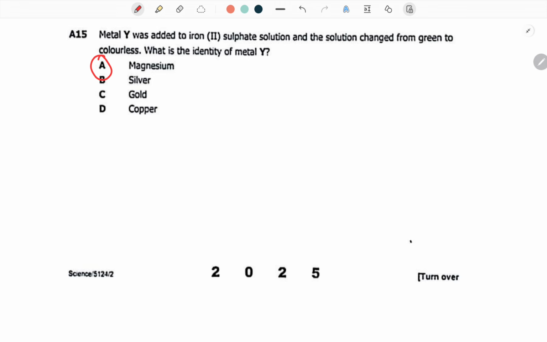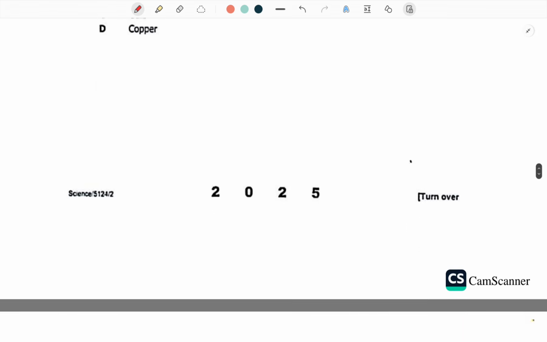Copper doesn't line up with this particular property. So magnesium, zinc, those 2 elements usually present with that particular property, though zinc sometimes brown, copper pink. So magnesium, of course, is your answer.